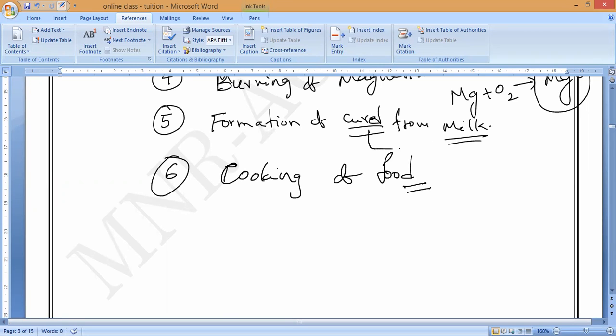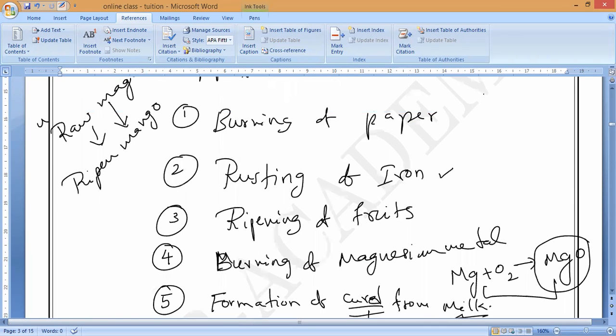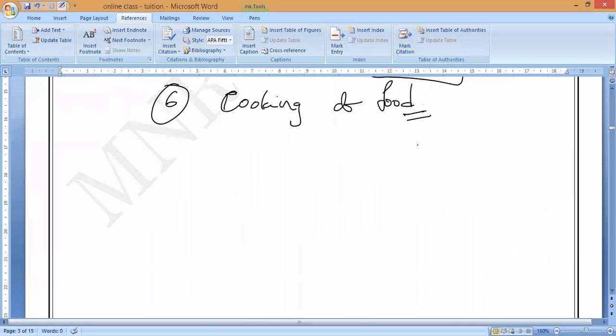Is it possible to make the curd into milk again? No, sir. Is it possible to make the magnesium oxide back into magnesium? No, it is not possible. Next, is it possible to make the ripened fruit into a raw fruit? No, sir. Is it possible to remove the complete iron rust and make the iron back? No, we cannot. Once you burn the paper, is it possible to make the paper again? No. So that is the difference from physical changes. Chemical changes are irreversible changes. What should we note? Irreversible changes.